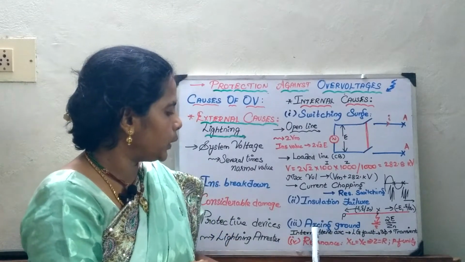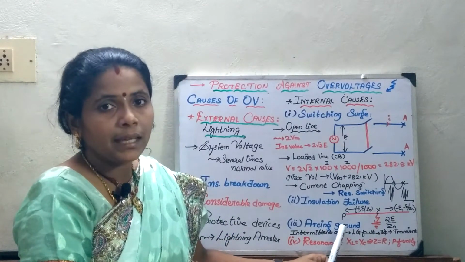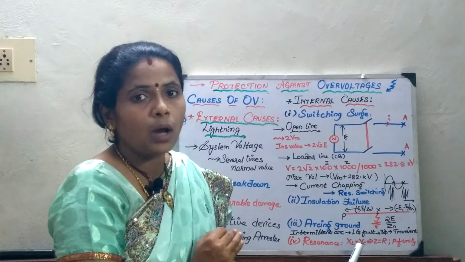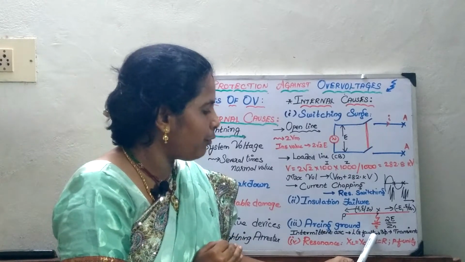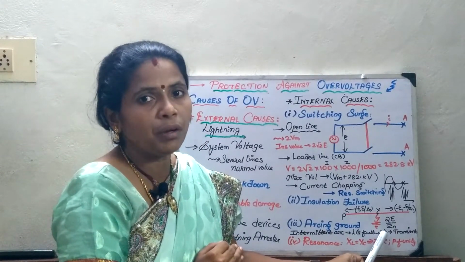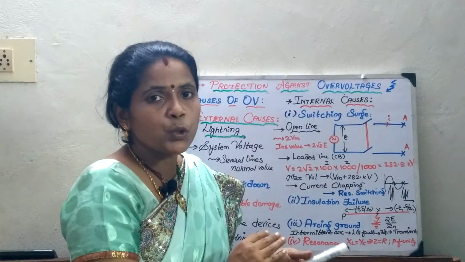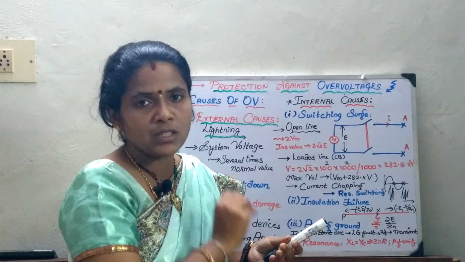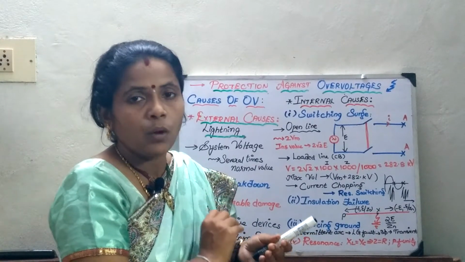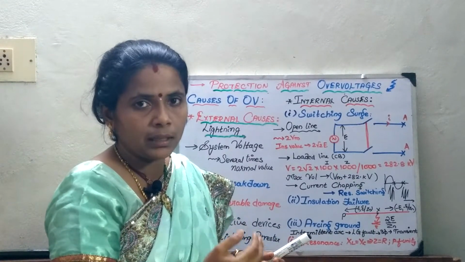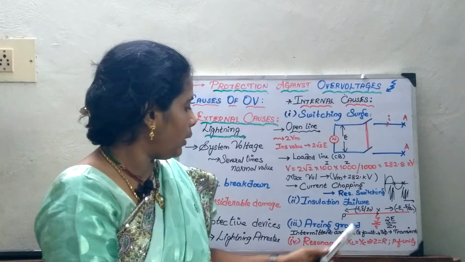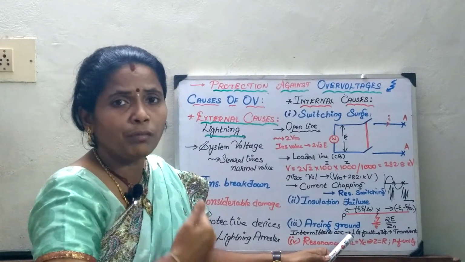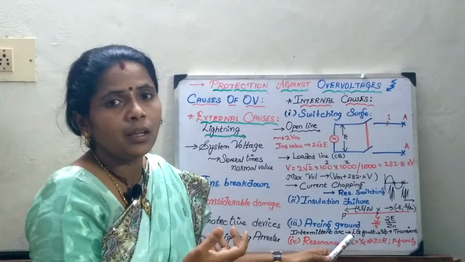Now we will move on to the arcing ground. Arcing ground is the intermittent arc that occurs due to a line to ground fault in a three-phase line. In the olden days, this three-phase line would not be connected to the neutral point. Why? Because if a fault occurs, it is not required to remove the line, since you have not connected it to the neutral.